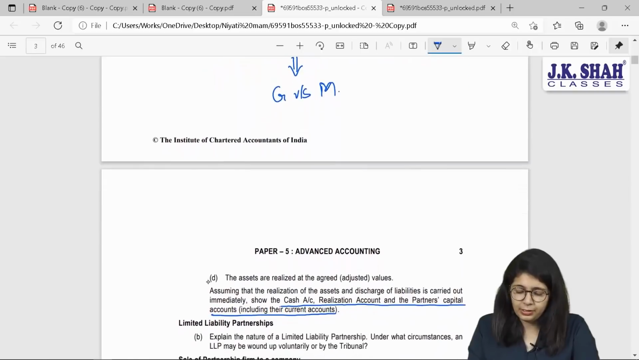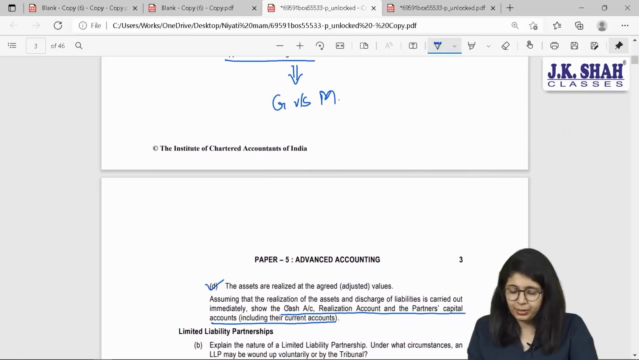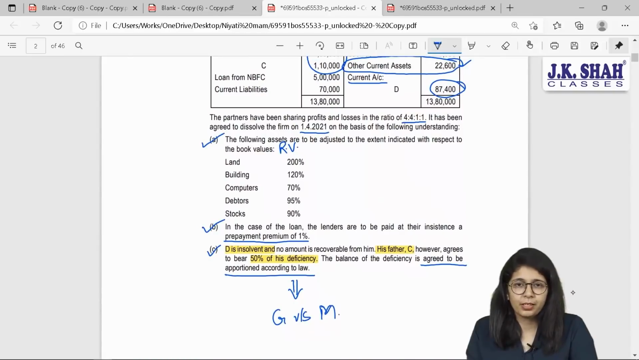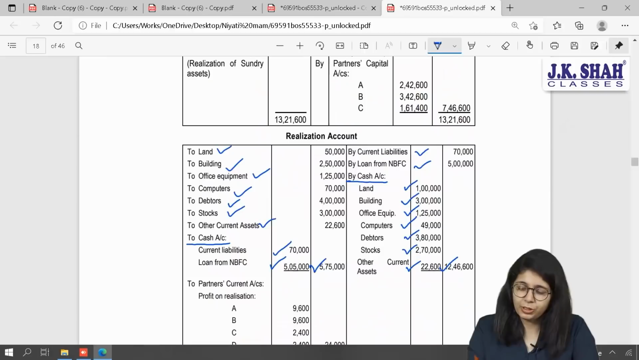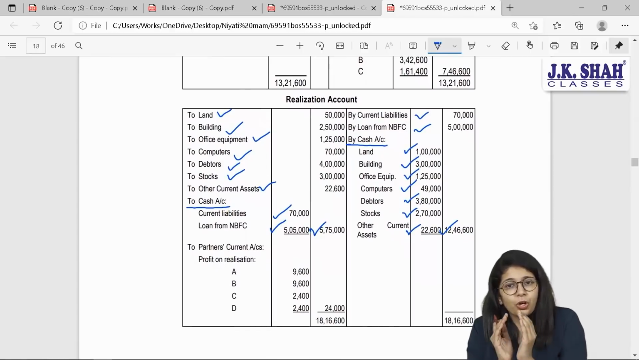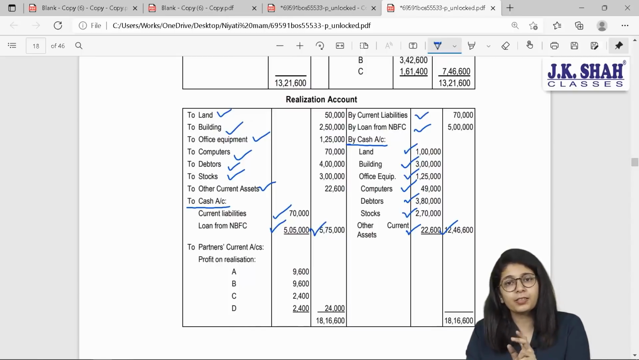Okay. And last point, it says the assets were realized at the agreed, that is the adjusted values given above. We have done that. Assuming that the realization of assets and discharge of liabilities is carried out, show out your balances. So we have already completed two points. Discharged all the outside liabilities. Let us come to our owners. Now, before paying our owners, this realization account includes your accumulated profits or accumulated losses of all the assets and liabilities that are discharged. And this profit or loss belongs to partners and should be divided between them in their PSR.